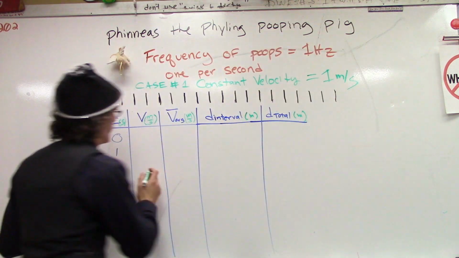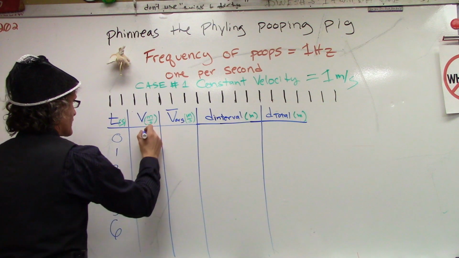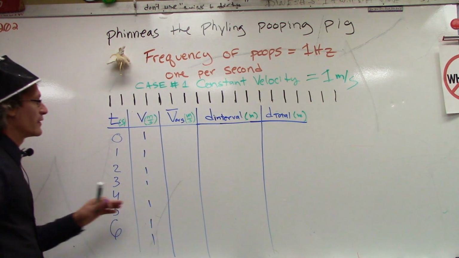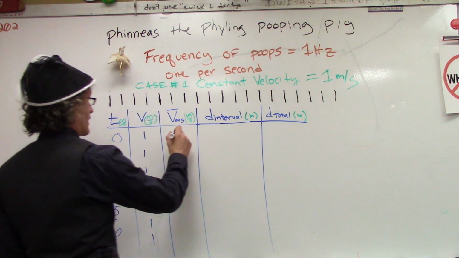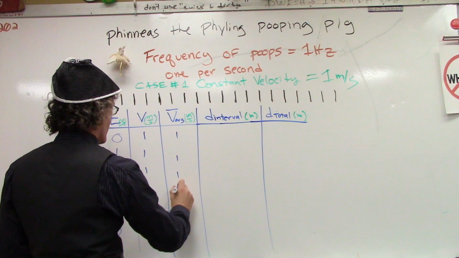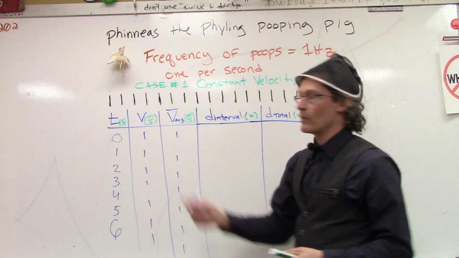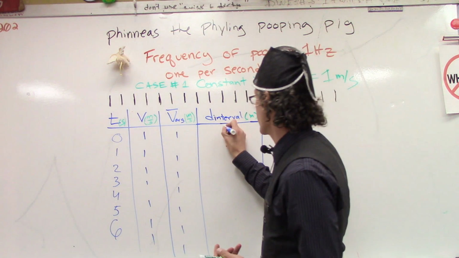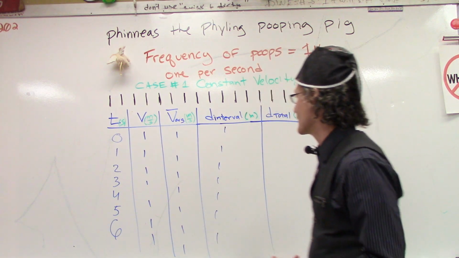So what we have over here in this table as we fill it out simply is that velocity is constant, so it's always 1, 1, 1. The average velocity would be 1 because the average of a constant is the same. It's 1, 1, 1, 1, 1, 1. So between 0 and 1 seconds, he's moving at 1 meter per second. Every second that goes by, he goes 1 meter, 1 meter, 1 meter, 1 meter. This is really easy when it's constant velocity.